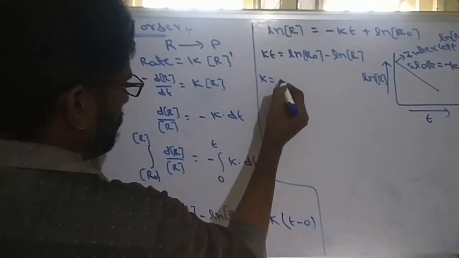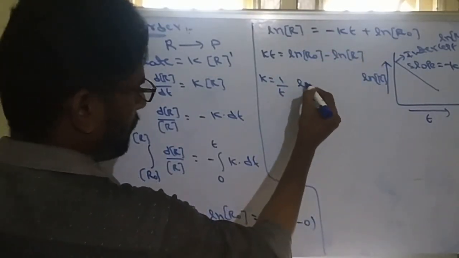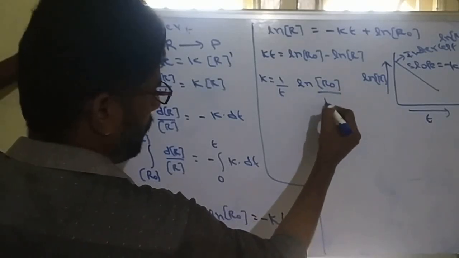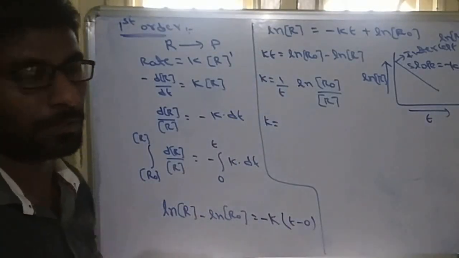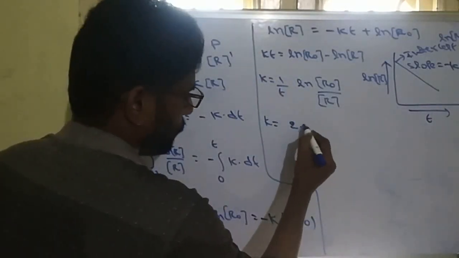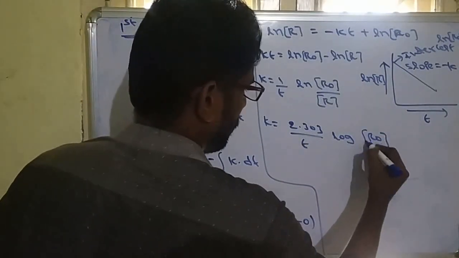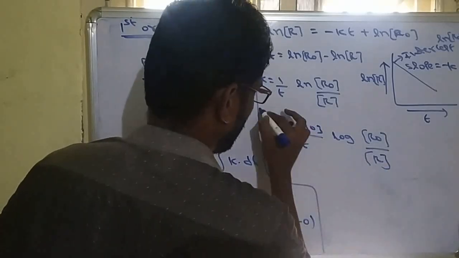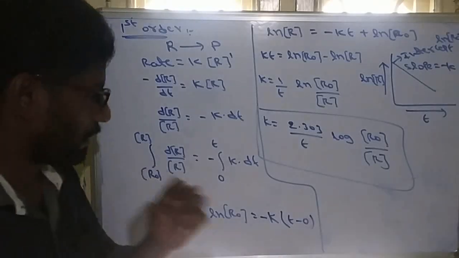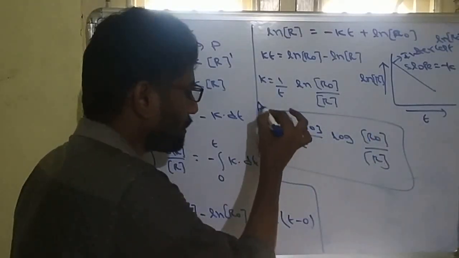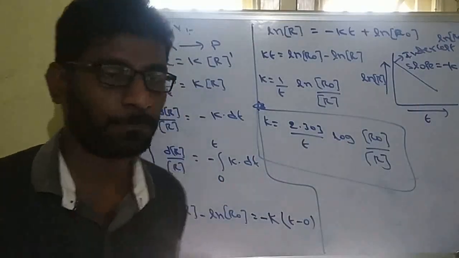So from this, k is equal to 1 by t into ln a minus b, which we can take as ln r naught by r. If ln is converted to log, then 2.303 will come. So k is equal to 2.303 by t into log r naught by r. So this is the final formula. t we can take this side, k this side, so both are the same, either time or rate constant. So this is the first order rate constant formula, 2.303 by t log r naught by r.